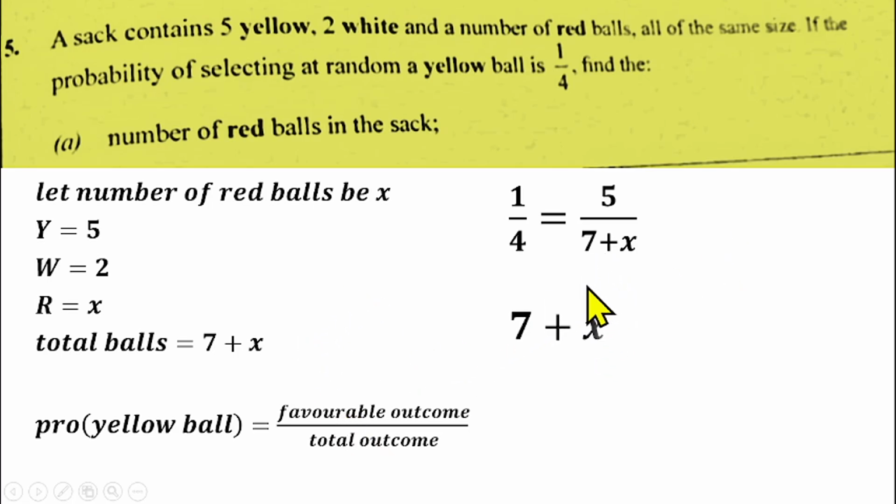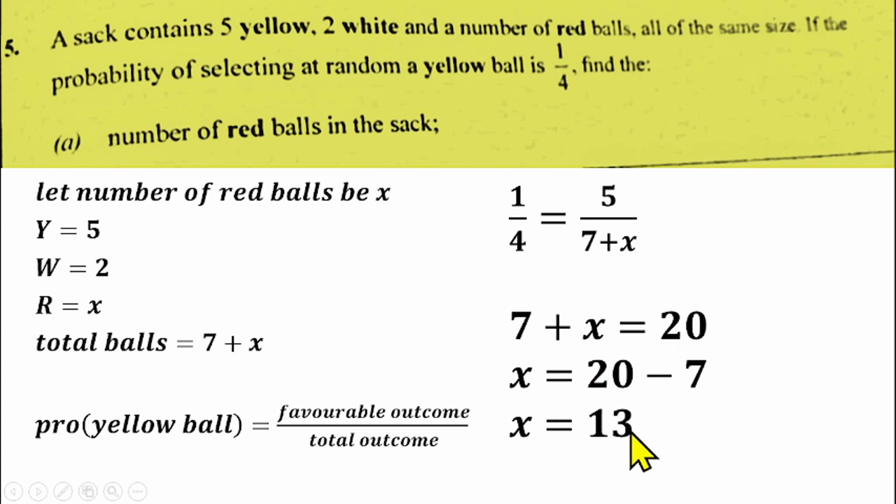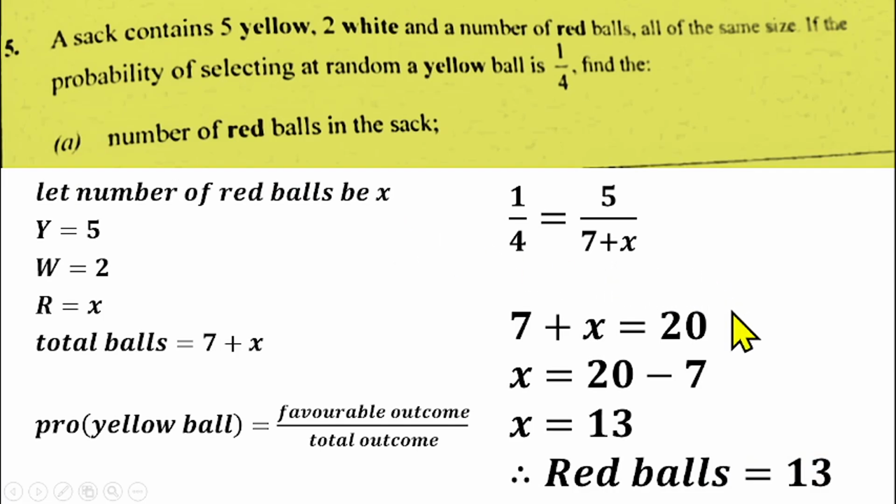From there, we can cross multiply to find the value of X. Cross multiplying, we have 7 plus X equals 20. So X will be equal to 20 minus 7, which is 13. Don't forget that X represents the number of red balls, so the number of red balls is 13, which is the solution for question number 5A.